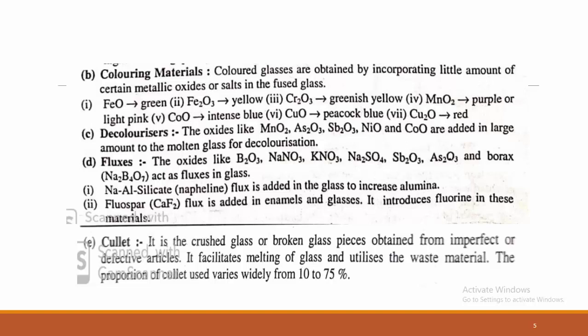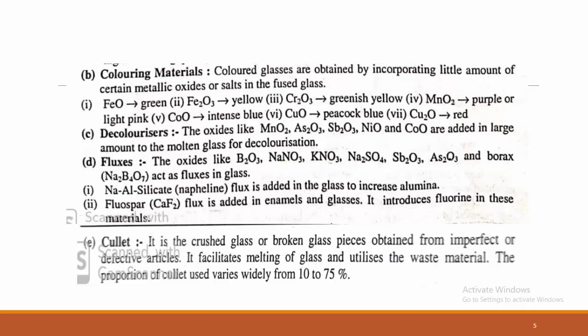If you add ferric oxide, Fe2O3, you will get the yellow color. If you add Cr2O3, you will get the greenish yellow color. If you add MnO2 powder, that is manganese oxide powder, you will get the purple color. If you add cobalt oxide, intense blue color. Cupric oxide, peacock blue color. Likewise, if you want to generate different colors, you have to add different oxides with respect to the color produced.